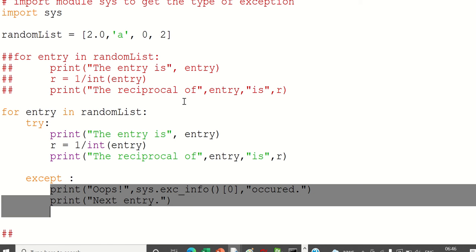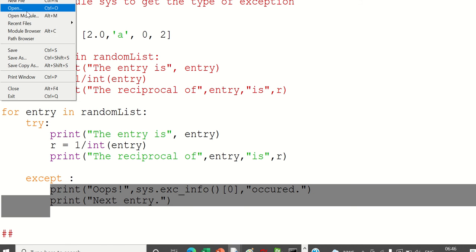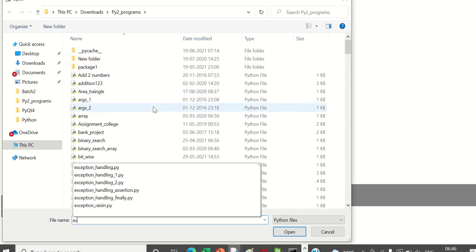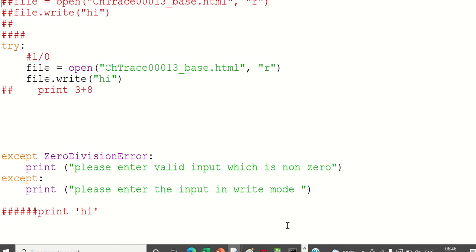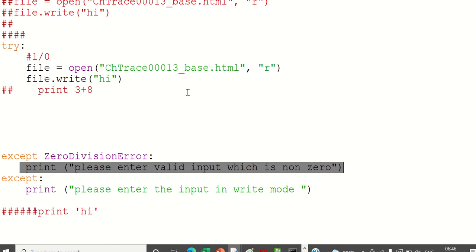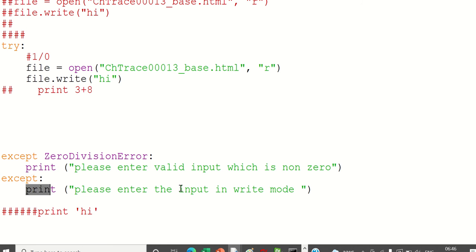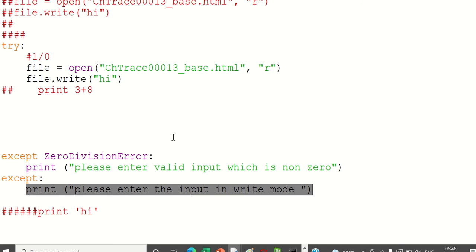Okay. Now, if there are some specific exceptions, what we can do here, for example, if there is a zero division error, I am going to do this. For all other exceptions, I am going to do this. This is a simple way. So you can have 10 different exceptions. For this exception, I will do this. For this exception, I will do this. So for different inputs, you can write the code. Okay.